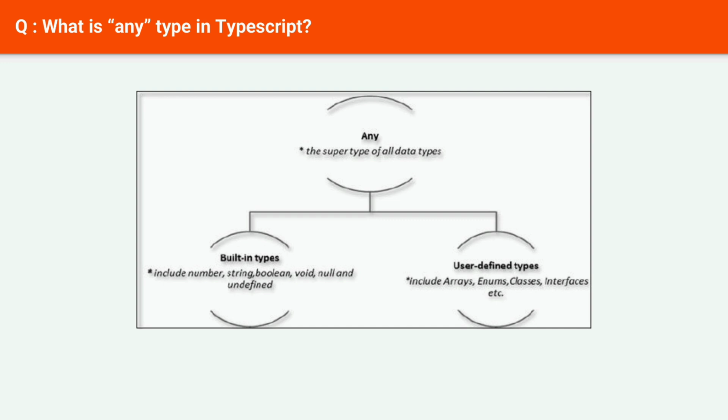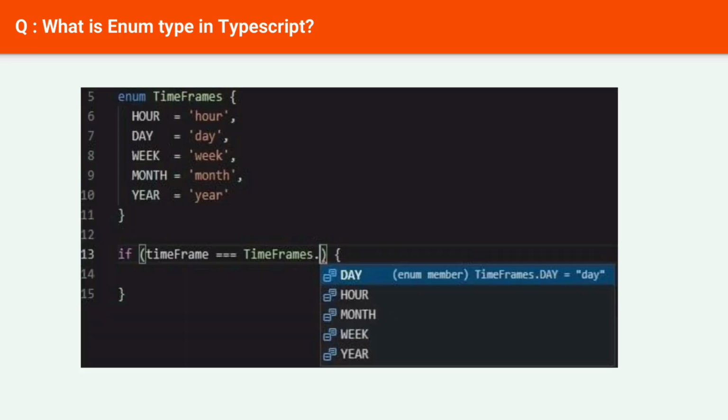Next question: what is enum type in TypeScript? Enum stands for enumerations. Enums are a new data type supported in TypeScript. It is used to define the set of named constants, i.e., a collection of related values. TypeScript supports both numeric and string-based enums. We can define the enums by using the enum keyword.